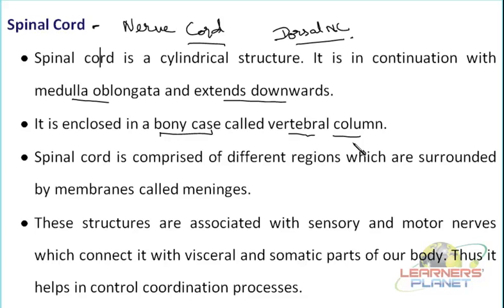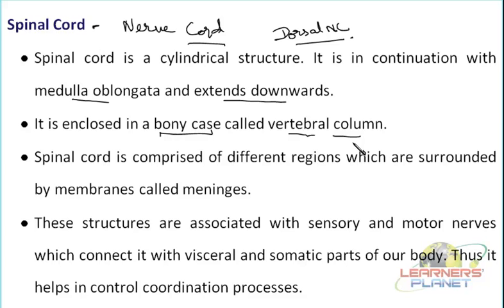The spinal cord is involved in the control and coordination of most of the body processes, and if it is damaged at any particular point, even slightly, it may result in something very serious. The damage could be very bad. So it also needs protection, like the brain needs. How was protection provided for the brain?